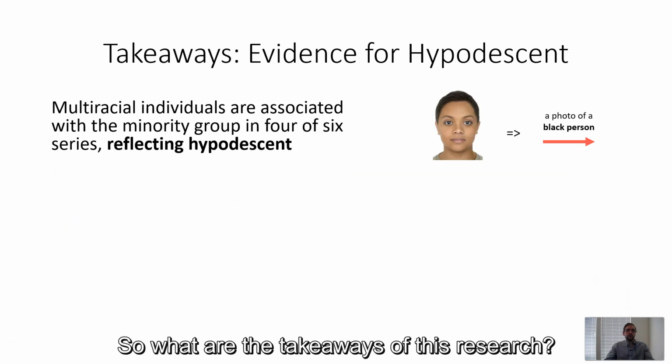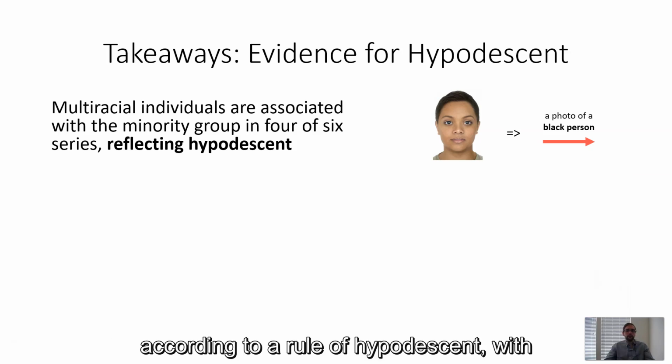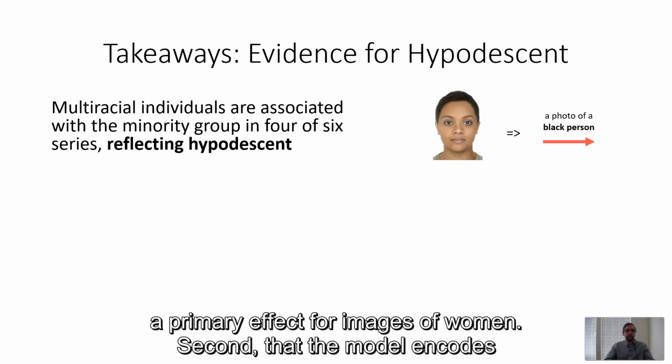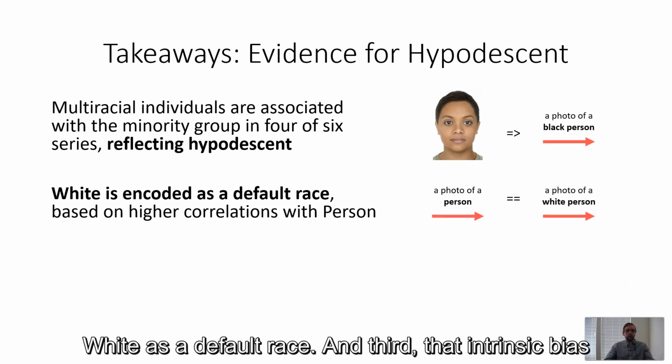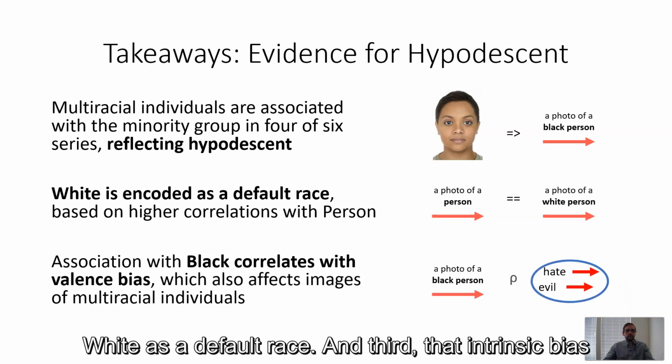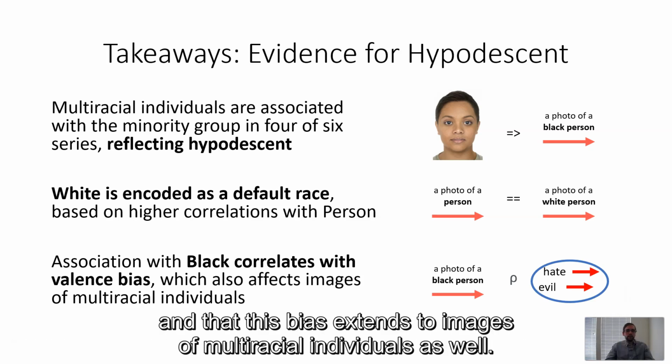So what are the takeaways of this research? First, that visual semantic AI associates multiracial individuals according to a rule of hypodescent, with a primary effect for images of women. Second, that the model encodes white as a default race. And third, that intrinsic bias magnitude correlates with the association with black in the model, and that this bias extends to images of multiracial individuals as well.